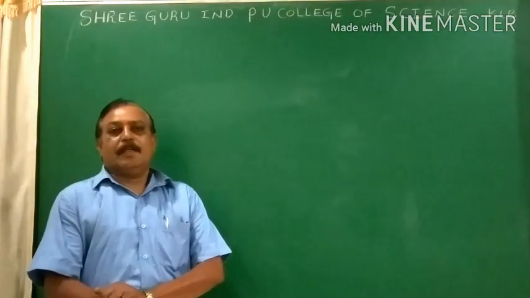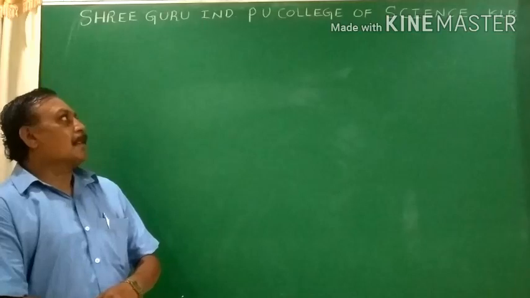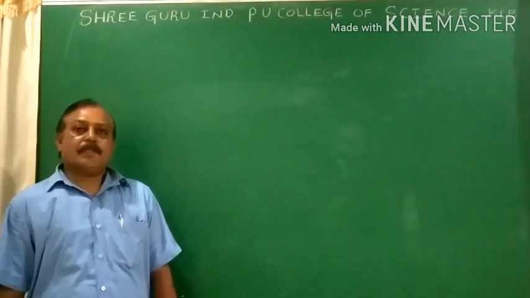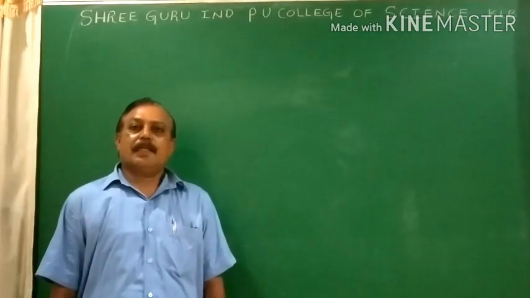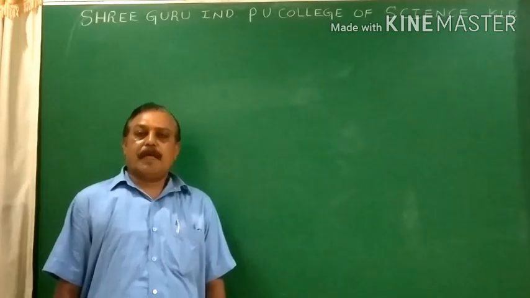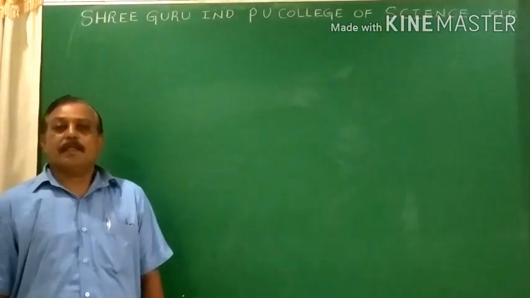Okay, fine. Already I got the information regarding the online classes. So we are starting the online classes. For the second PUC, for the first book, there are so many topics. The fundamental topics are electrostatics, current electricity, moving charges and magnetism, magnetism and matter, electromagnetic induction, and alternating current.